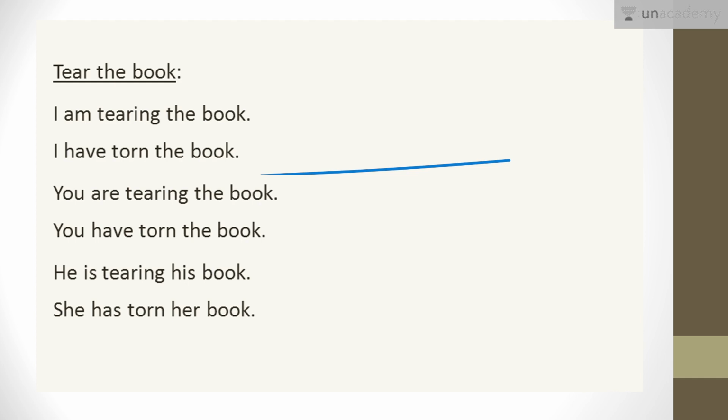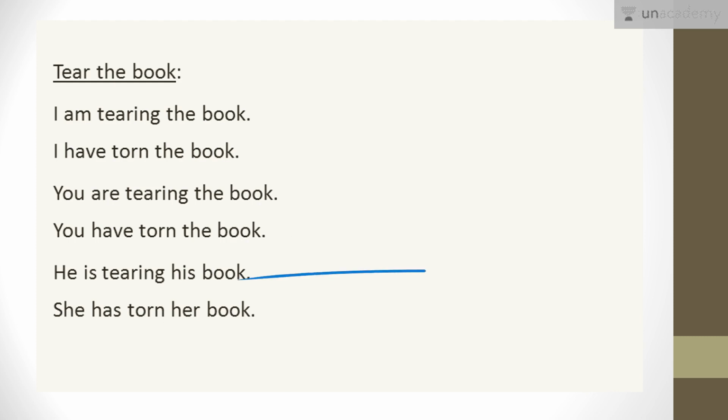Similarly, you are tearing the book. How would I say? You are tearing the book. क्योंकि you have also done that task. So you will say you have torn the book. कैसे बोलेंगे? You have torn the book. Okay. You are tear plus ing. You are tearing the book. That means कोई काम अभी हो रहा है. The work is going on. When the work has been completed, you have action third form. You have torn the book.